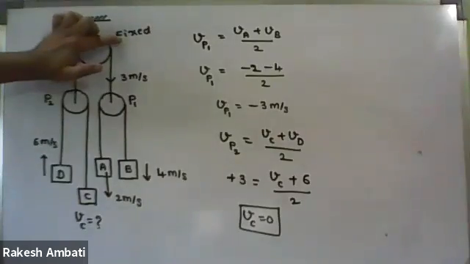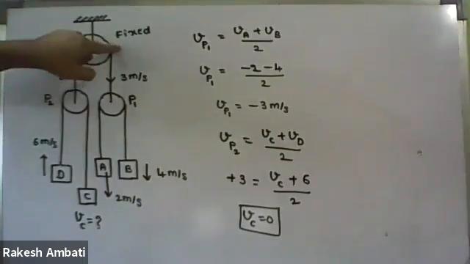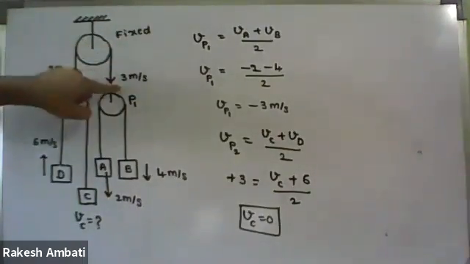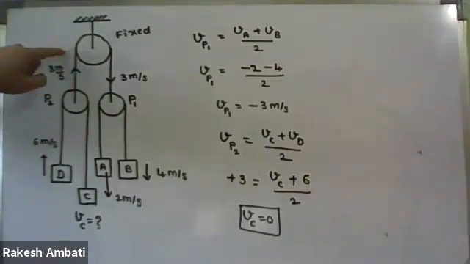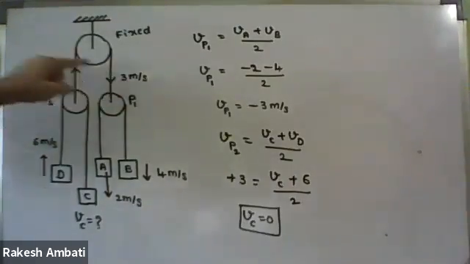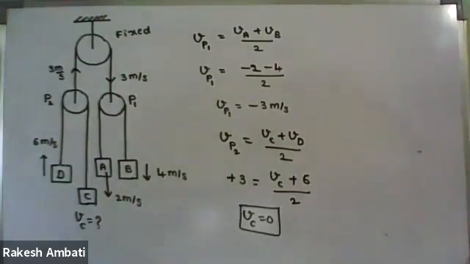So in the case of a fixed pulley, if one side is moving down, the other side will move up with the same magnitude of velocity. Okay, write it down. Next question.